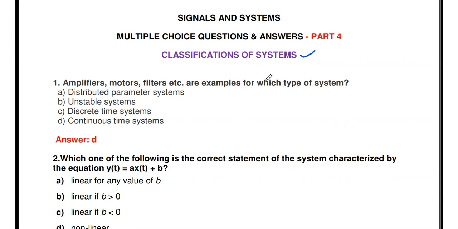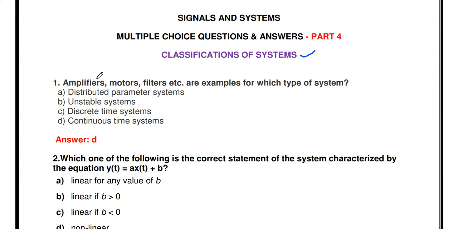In the previous three videos, we discussed the standard signals and the classification of signals. Today we are going to discuss MCQs from the topic classification of systems. The first question: amplifiers, motors, filters, etc. are examples of which type of system?